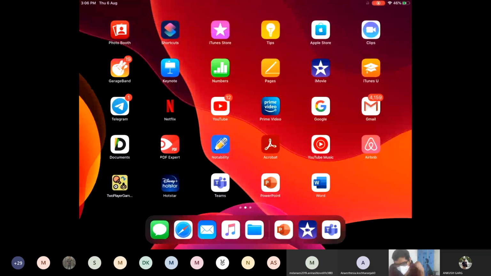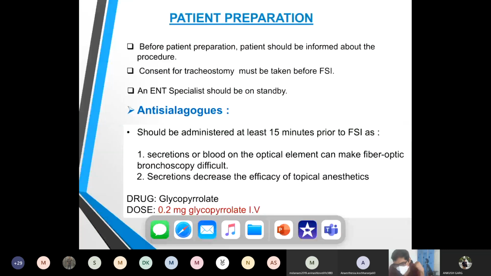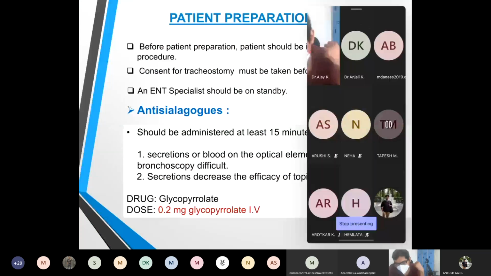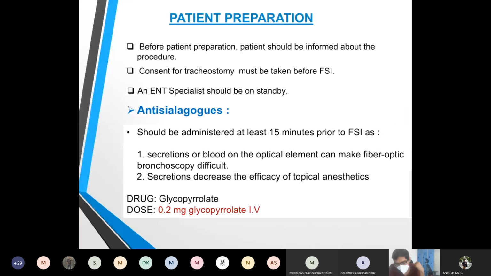I would like to add, first of all, psychological preparation is important because you need to explain each and every step of what you're going to do during awake intubation, what blocks are there, what is gargling, and what are the nasal preparations. Everything you have to explain to the patient because patient cooperation is mandatory. If the patient cooperates, then only you can go for awake intubation.